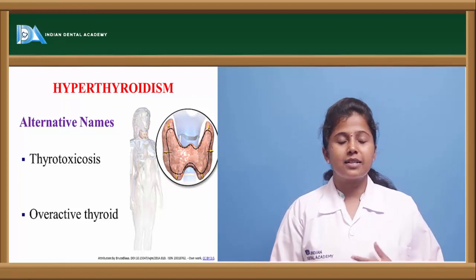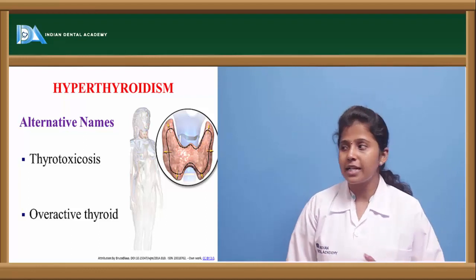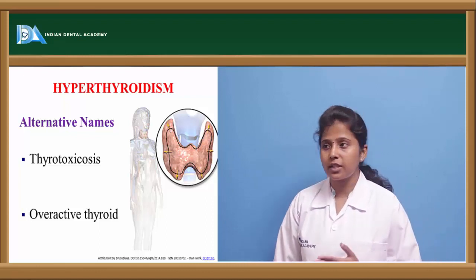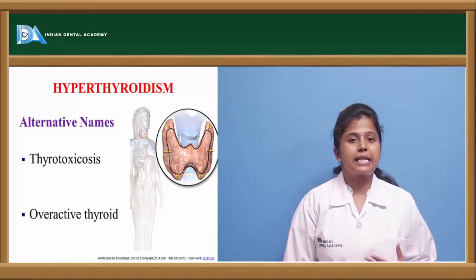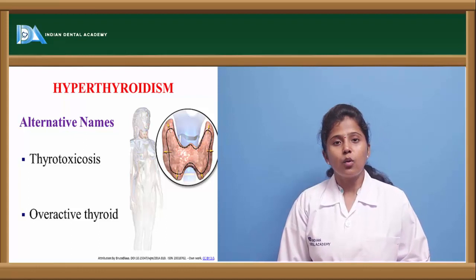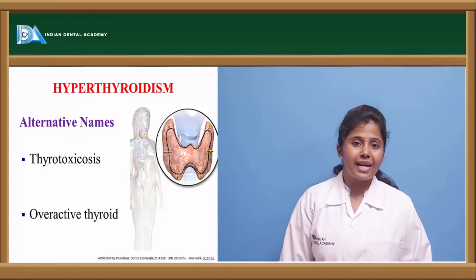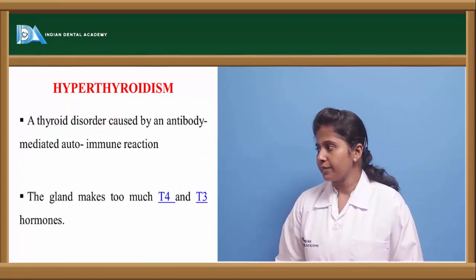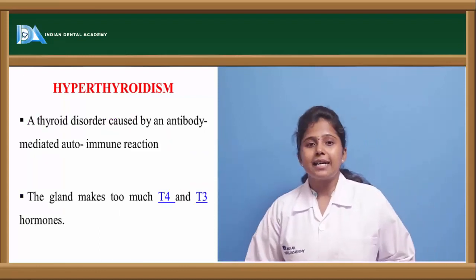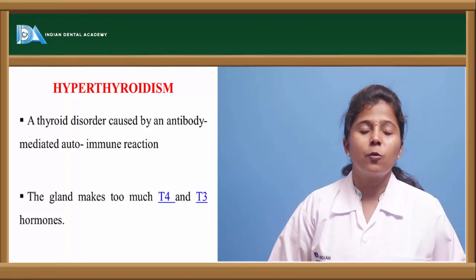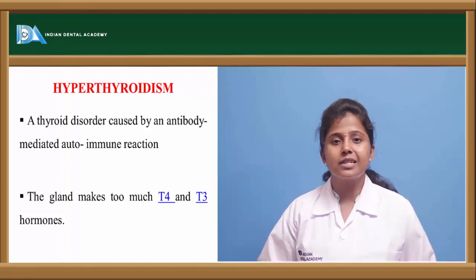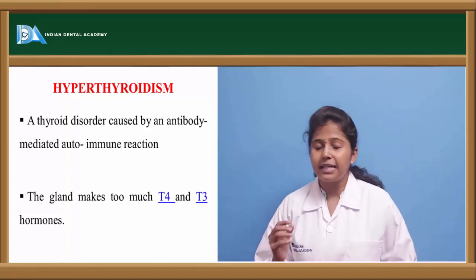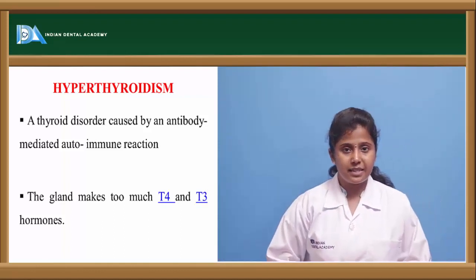The increased action of the thyroid hormone is called hyperthyroidism. Hyperthyroidism is also called thyrotoxicosis, that is the toxicity caused because of the thyroid hormones and overactive thyroid. Because of the overactivation of the thyroid gland, it is releasing excessive thyroid hormones. Hyperthyroidism is an autoimmune disorder, related to the immune system, and thereby it is an antibody mediated disorder.